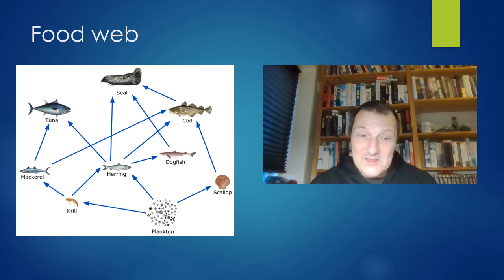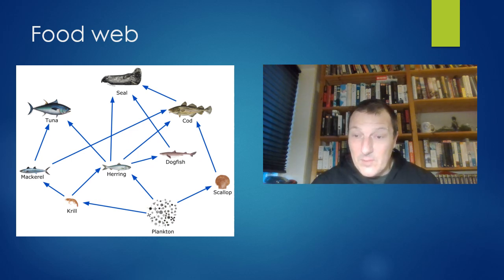And the herring gets eaten by a lot of other animals, both the tuna, the seal, and our dogfish. So in this food web here, our primary producer is the plankton. All of the others are consumers, and in this case here, our seal will be our top consumer, or the more cool name, it will be our apex predator in this food web.